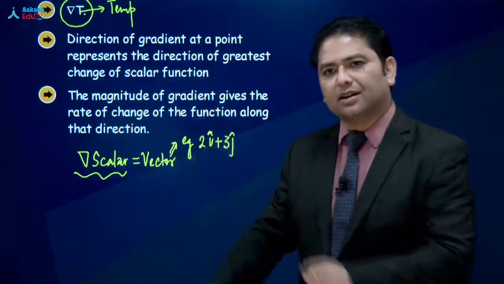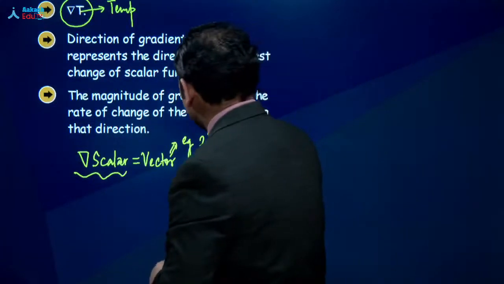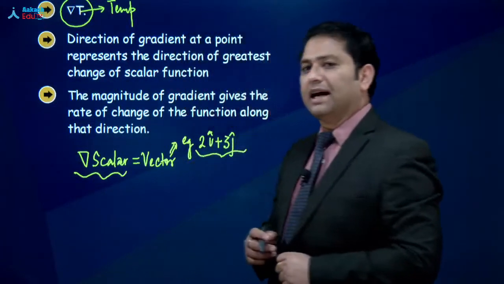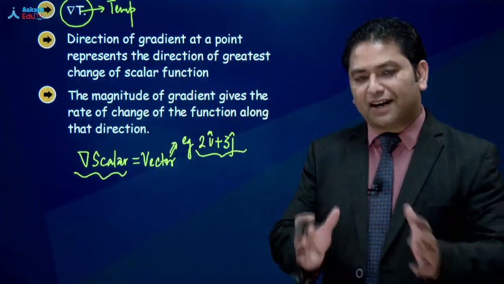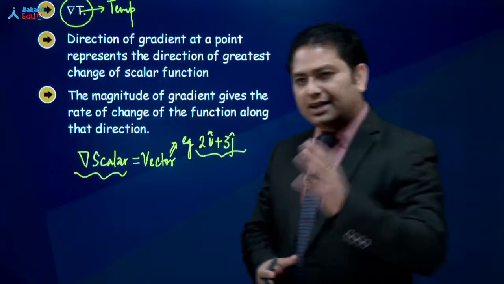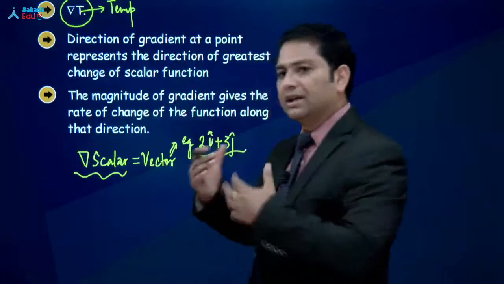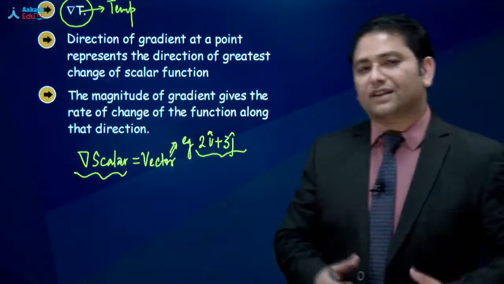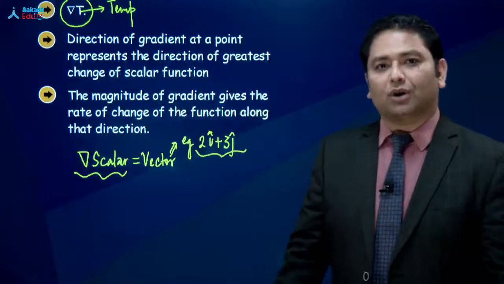This is a value which is a vector quantity. अब अगर vector है, it will have direction, और अगर vector है, you can find the magnitude of that vector as well. तो आइए understand करते हैं that how do we find or what is the meaning of direction of a gradient and magnitude of a gradient.